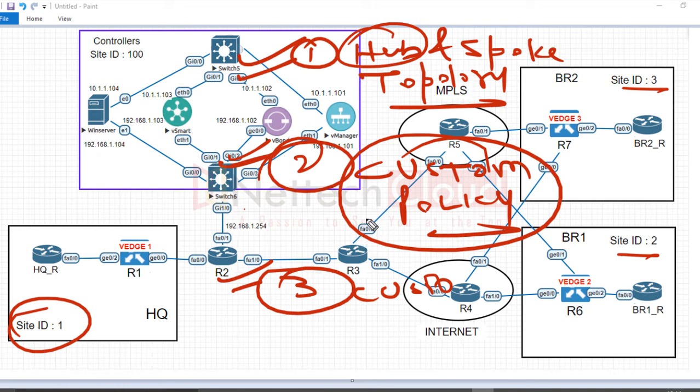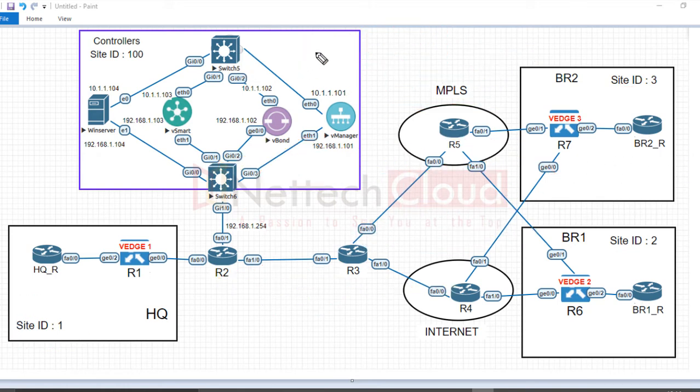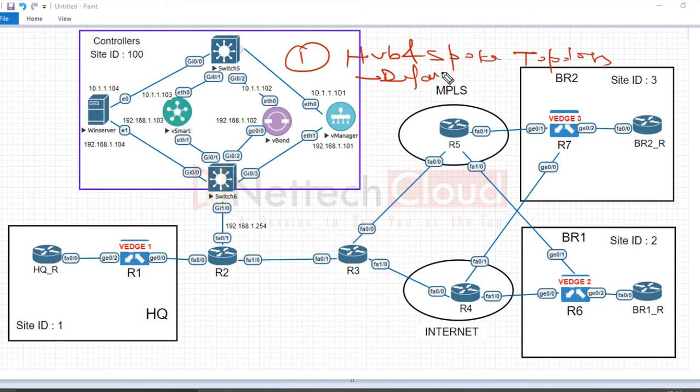Let me write it down clearly here. The first method, the easiest one, is creating a hub and spoke topology policy. The default route, of course, needs to be advertised by the headquarter router.